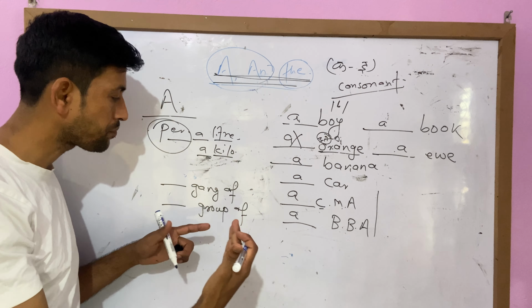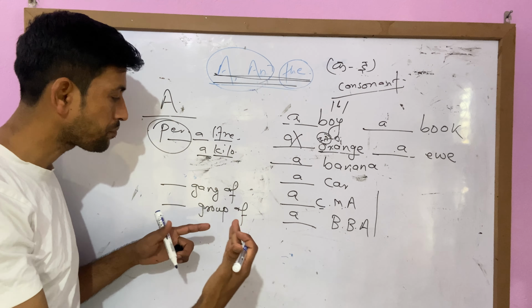Another is a noun plus of plus uncountable noun. If a word like this is given, then we use article a.